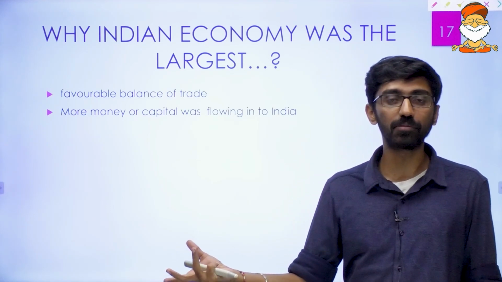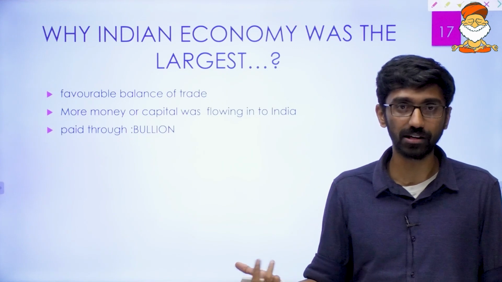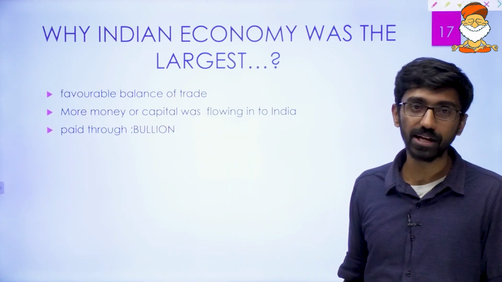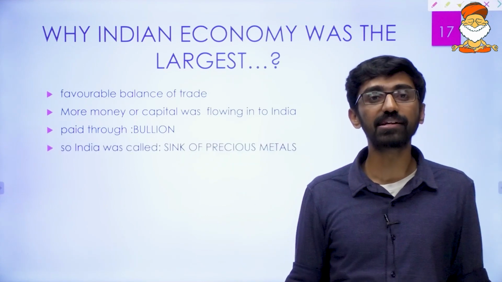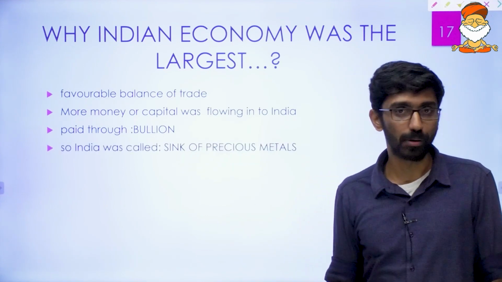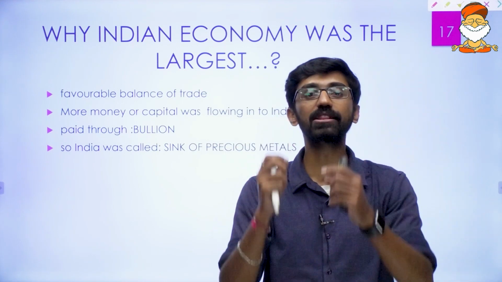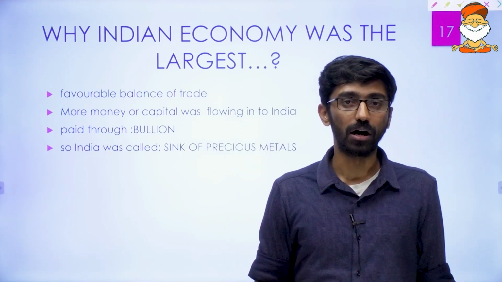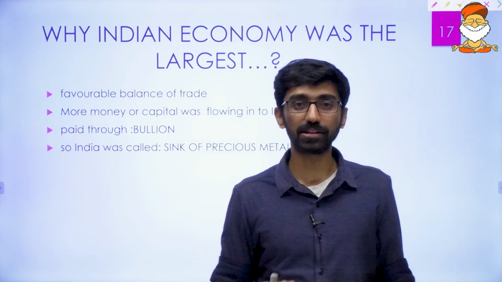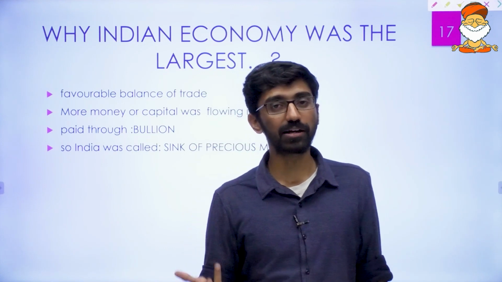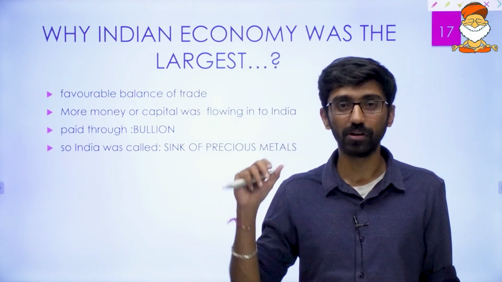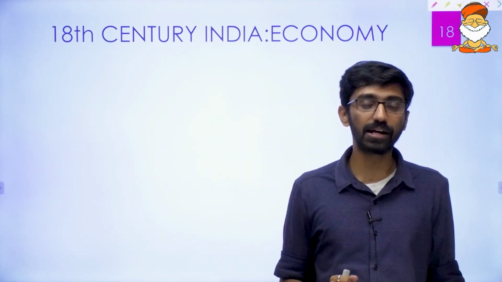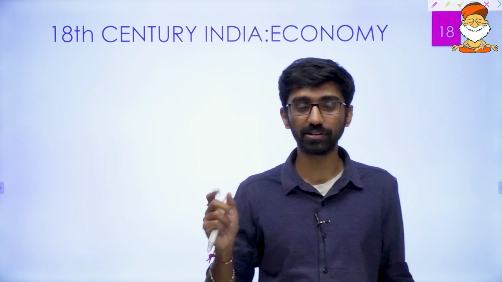Okay, that is, in today's terms we can call it forex exchange, and at the same time this money, that capital, was coming into India through bullion, that is the precious metals, and that is the reason India was called the sink of precious metals too. Okay, so this wealth attracted these foreign traders, and they came to India as traders, but they saw the political opportunity in India, and ultimately they conquered India and made India a colony of the Britishers. And to describe the overall Indian economy, the then dictator of Russia, Peter the Great, was an enlightened despot.